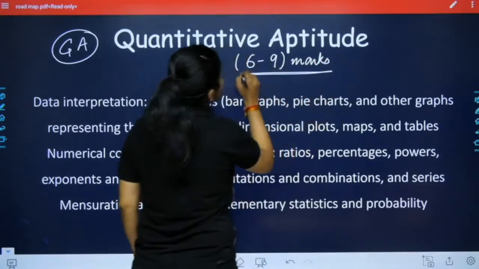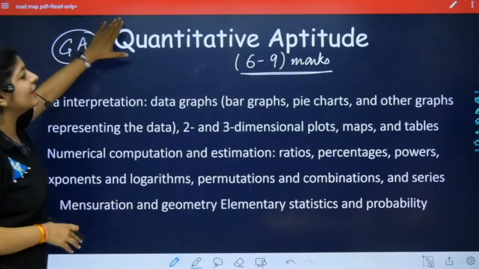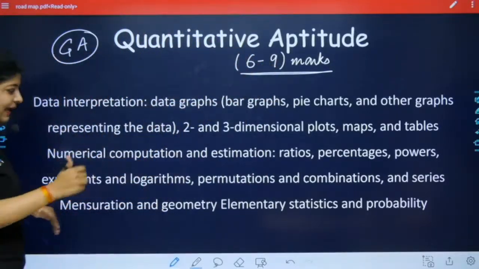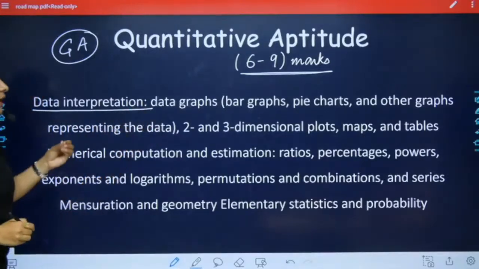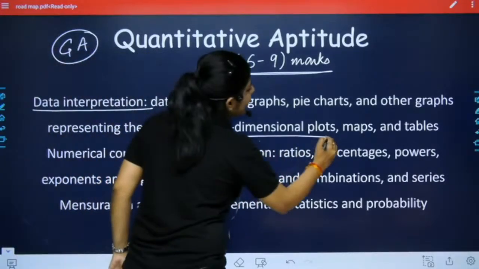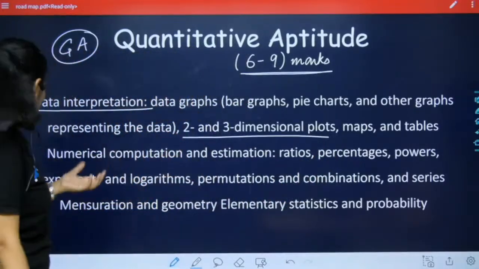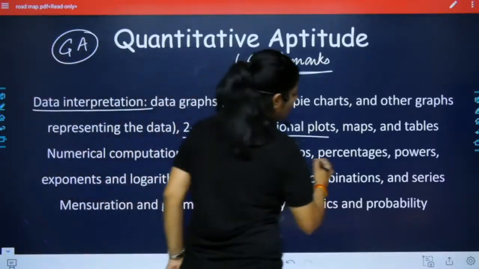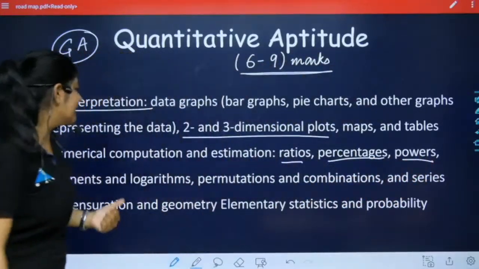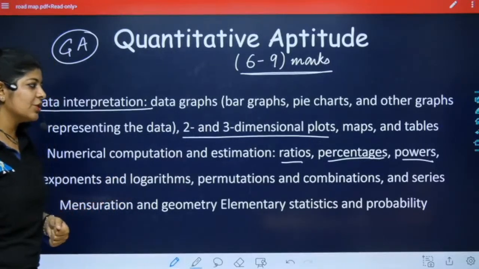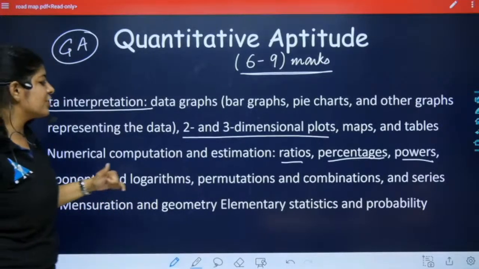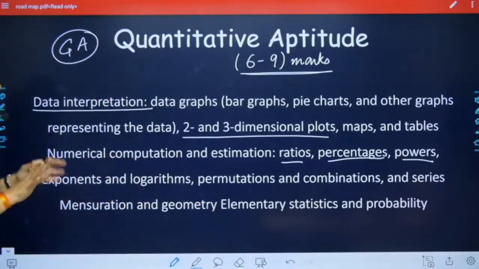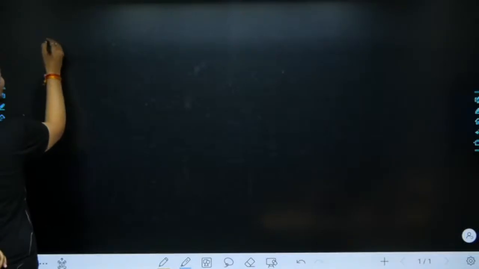Here we have topics like data interpretation, 2D and 3D dimension plots, some maps, tables, numerical computation, estimations like ratio, proportion, powers, exponent, logarithms, permutation, combinations, series, mensuration, geometry, elementary statistics, and probability. Or we can also classify them as